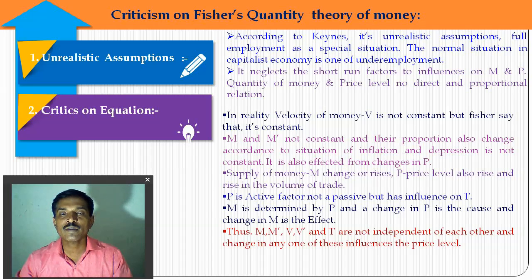When the supply of money M rises, the price level P also rises, along with the rise in the volume of trade.